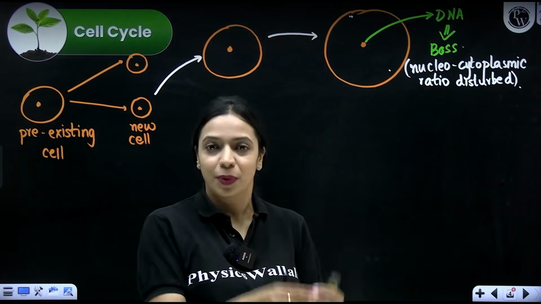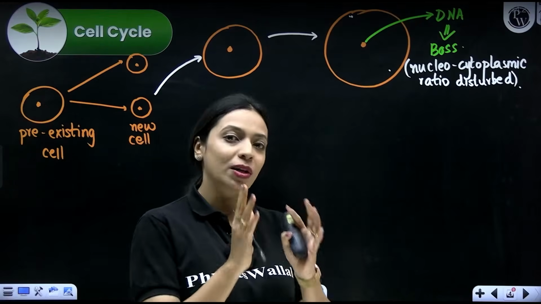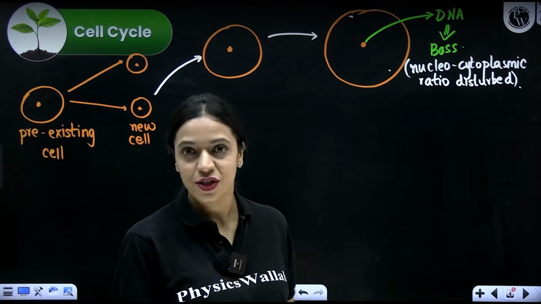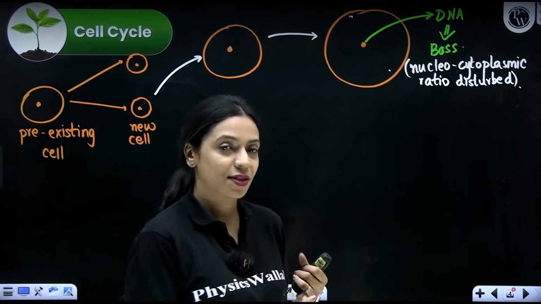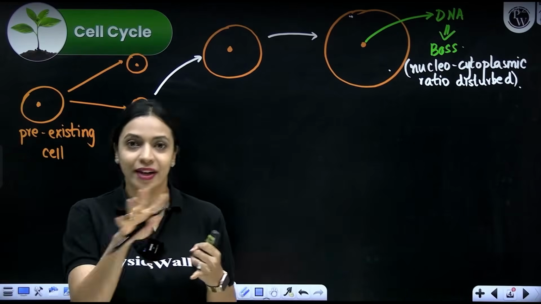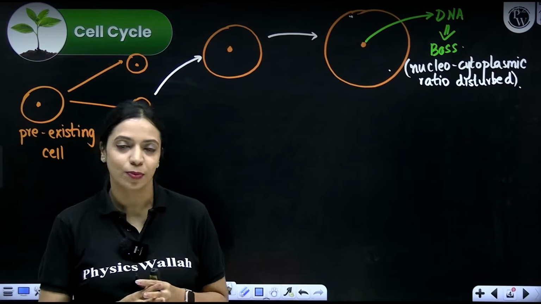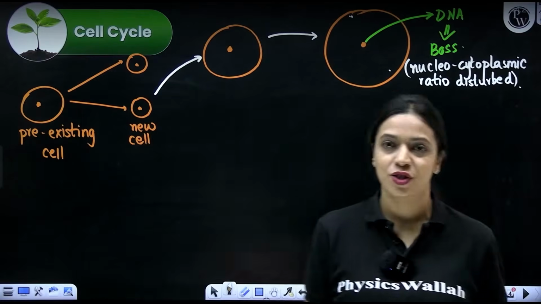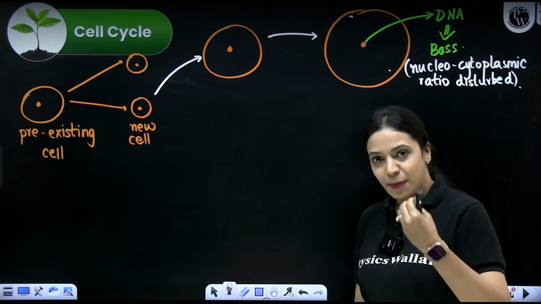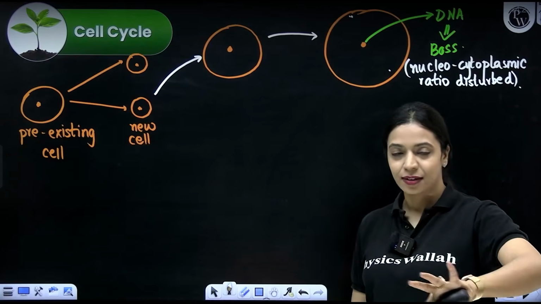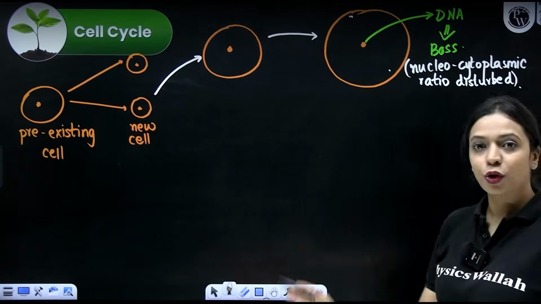There are so many organelles in between, cytoskeletal elements between, so there's a lot of resistance. And despite all of that, if it is slowly moving by diffusion, it will take forever to reach wherever it's supposed to go. So transport of molecules will become quite a hassle. Oxygen, even if it's transported, will not get distributed inside the cell very well. Nutrients cannot get distributed inside the cell very well. Signaling becomes a problem because with too much cytoplasm, too much volume, diffusion will take much longer. So on time, if a specific signal does not reach its target, the functioning will obviously falter, right? So that's what happens when the cell increases too much in size.